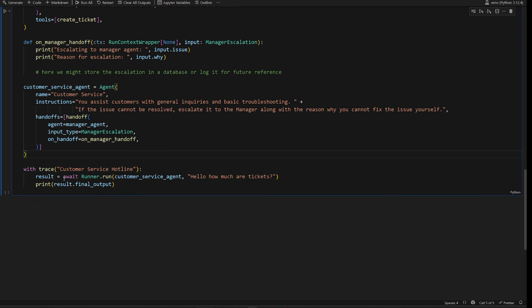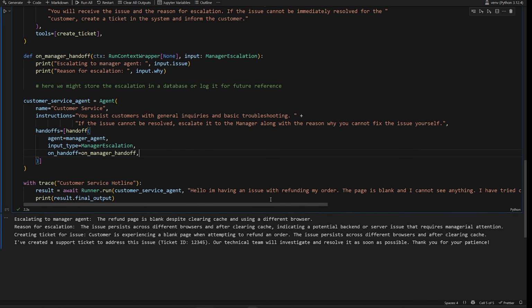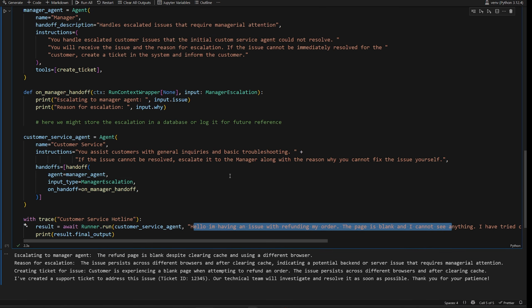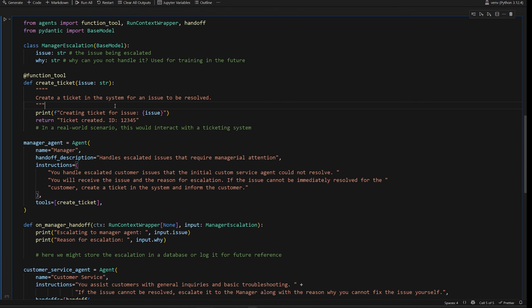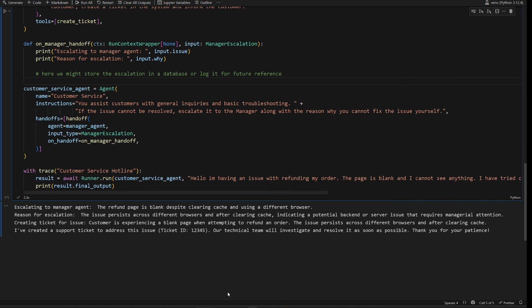So what I've done is I'm running this customer service agent, and I'm wrapping it with the trace. You don't technically have to because we're only invoking one agent, but the benefit of explicitly wrapping it with a trace is obviously it's more clear, but also you can give it a custom name. I changed the prompt to something a little more complex so that it actually does hand off to the manager and also calls the tool so that we can see in more detail how it's able to trace things. So now let's go check it out.